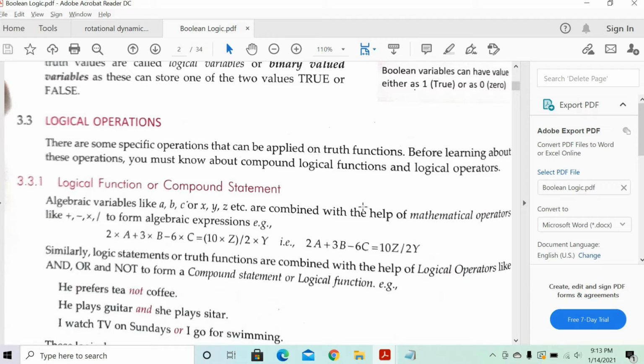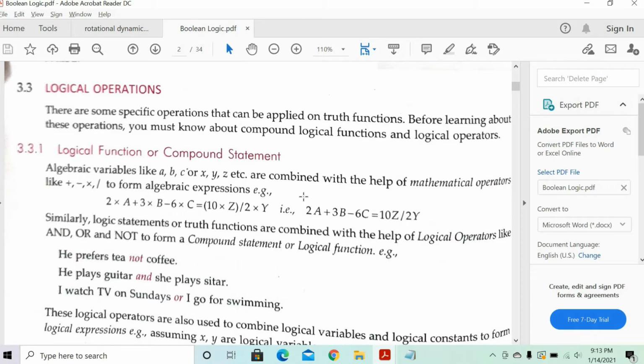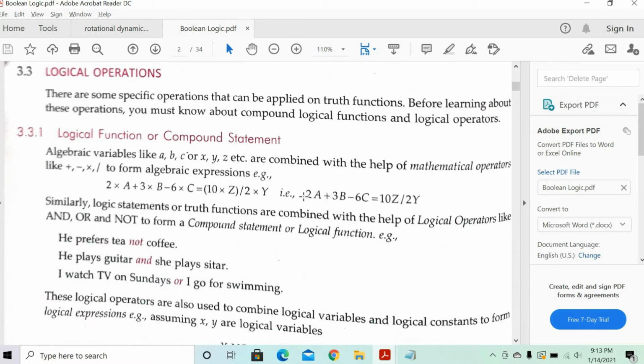So we want to perform some operation, right? Before learning about this operation, we must know about the compound logical functions and logical operators. Now what are logical operators? Let's try to understand this part. So, compound statements. Till now we discussed only two parts.